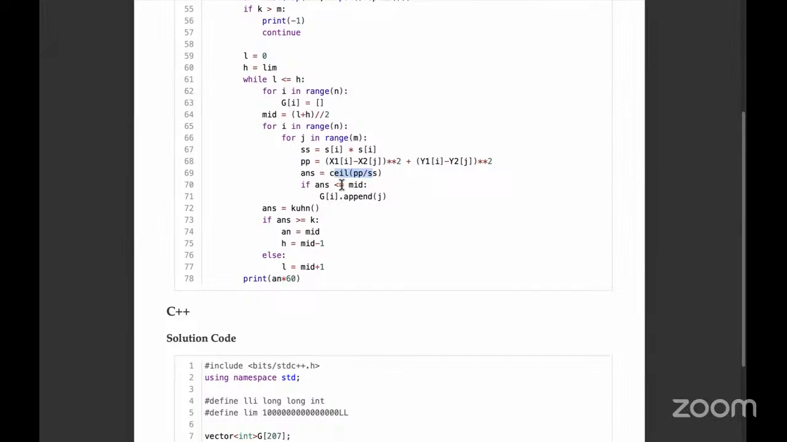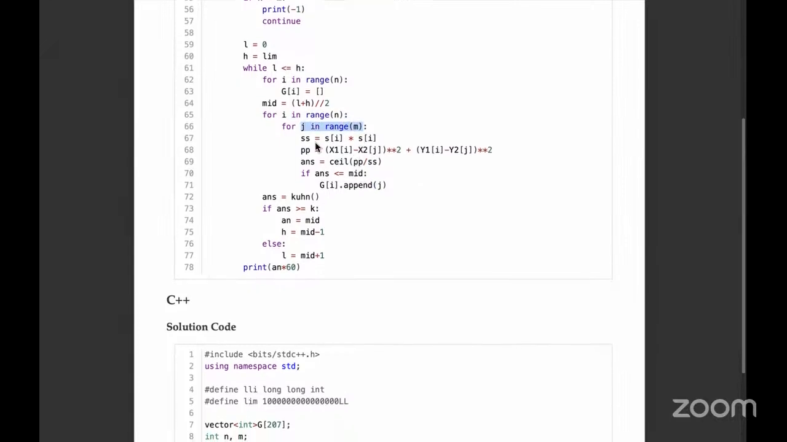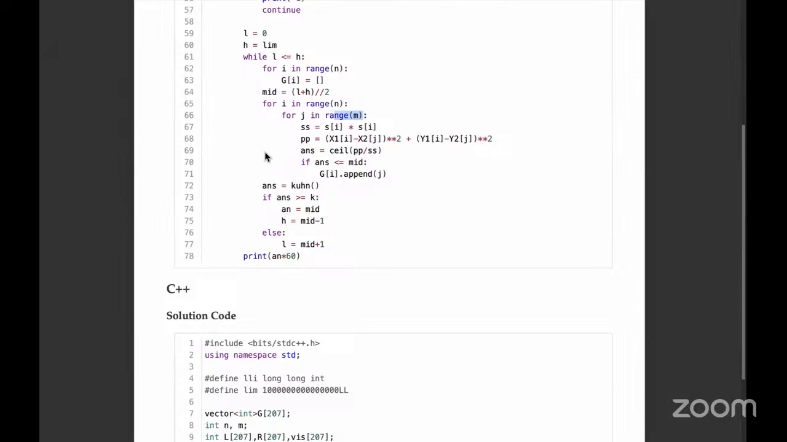If that answer is less than the mid, so if that is lower than our middle approximation, then we simply add it to our graph, from i to j. It's obviously a directed bipartite graph, going from the surplus clusters to the deficit clusters. We do this for each binary search iteration, for all the combinations of source and sink.